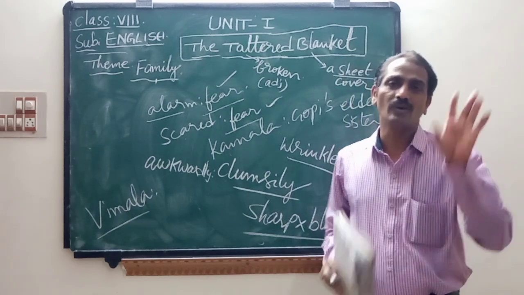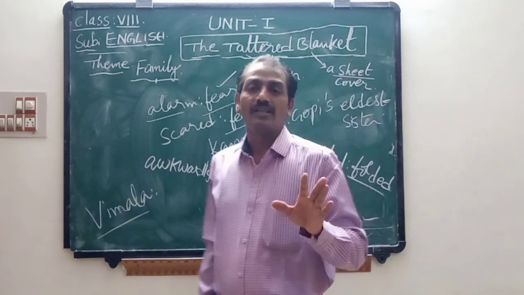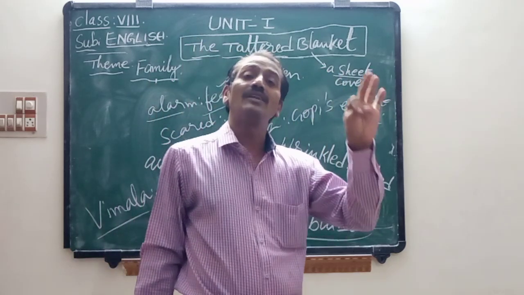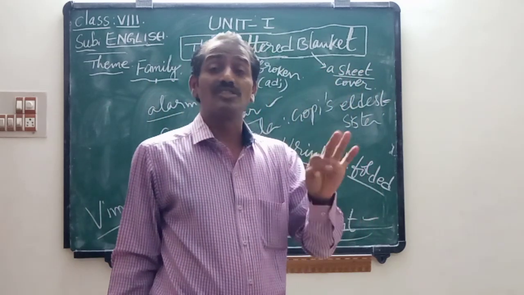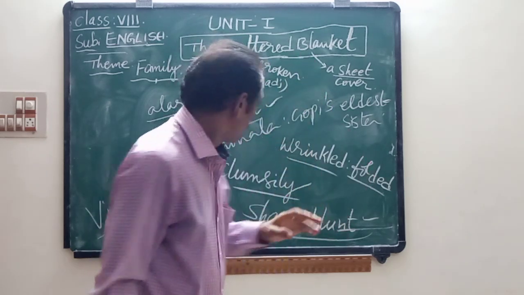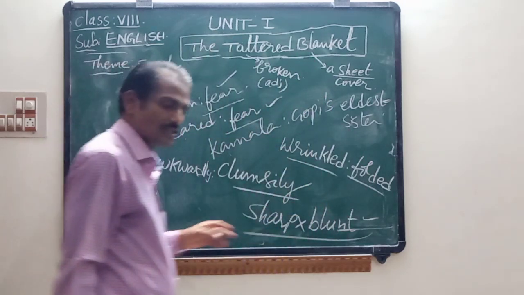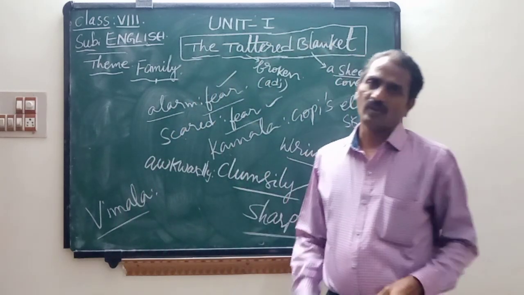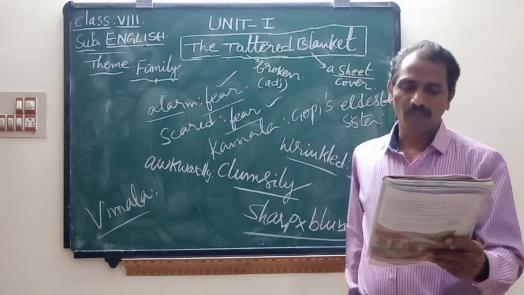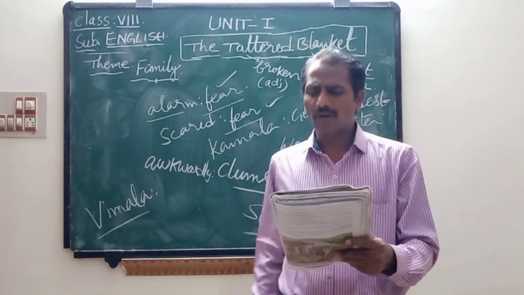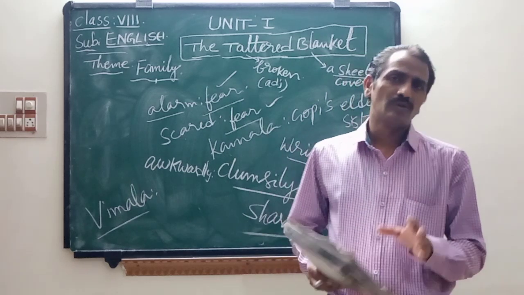Children, I told this lesson. Here are four characters. First one is mother. Second one is Kamala, Gopi's sister. Third one is Gopi. And fourth one is Vemala. Vemala is the wife of Gopi. I tell her everything is fine with you, Vemala and the kids.